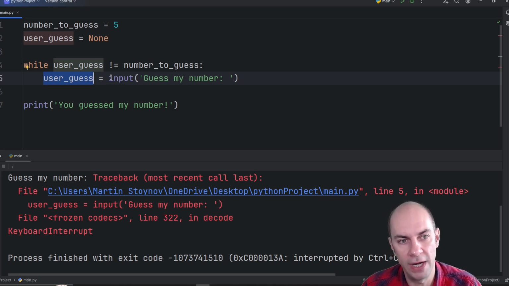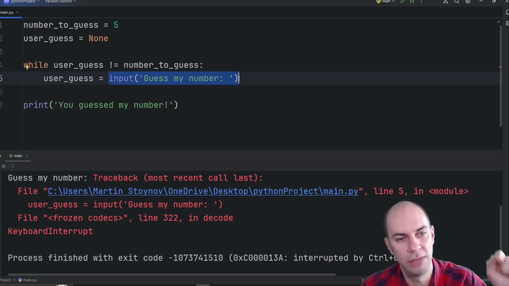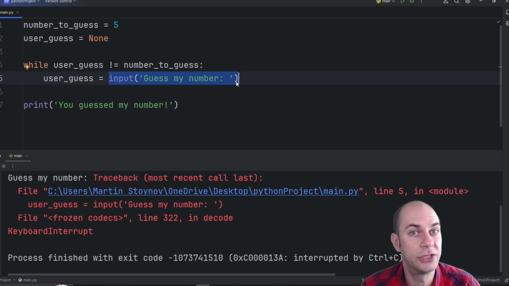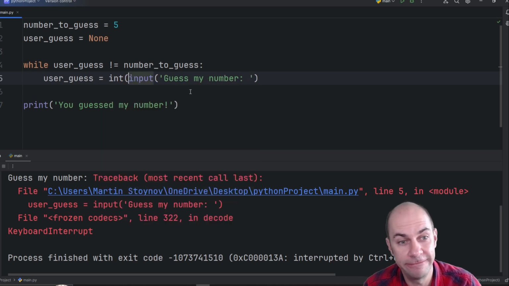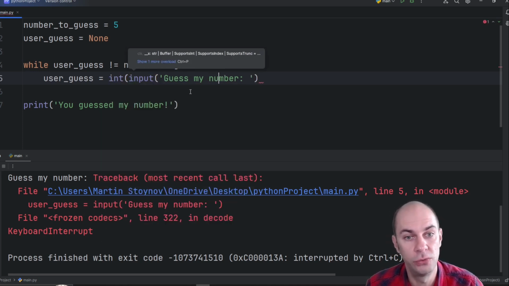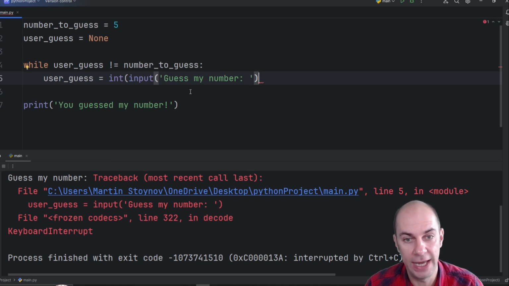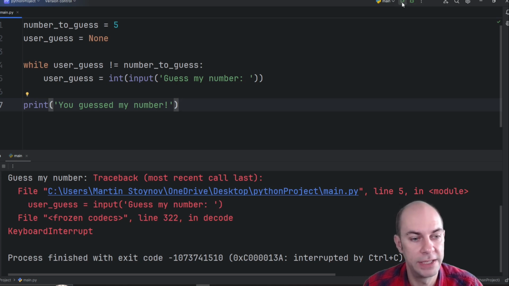So you've got right now here, let's say, the string 5. So if I input 5, that's going to be considered a string by the computer. I want to cast that into an integer, so I can use the int function. So I'm going to enclose everything here in a bracket, and the int function will convert the string 5 into the integer 5. And hopefully now with this little correction, my program should work, but let's see.